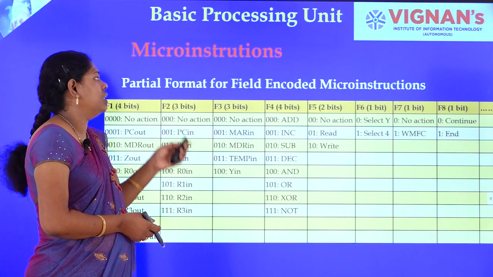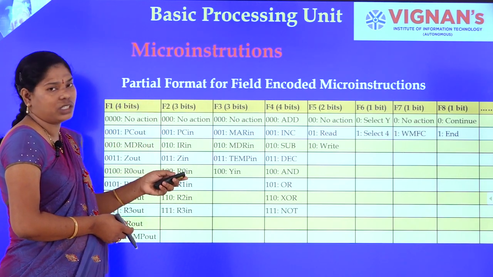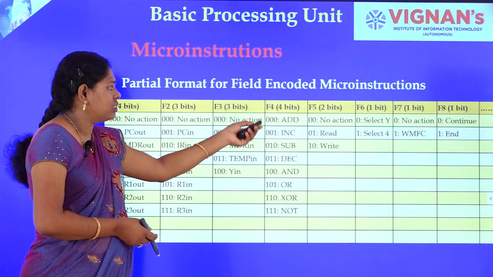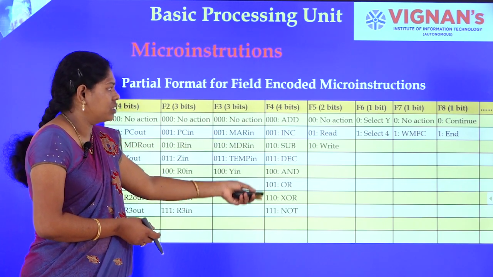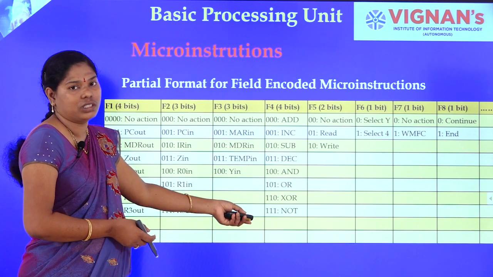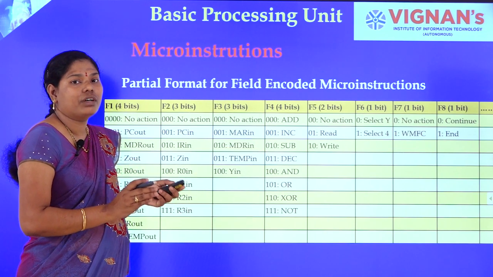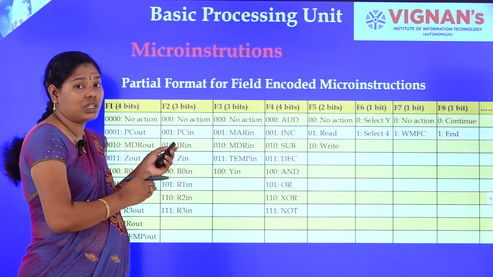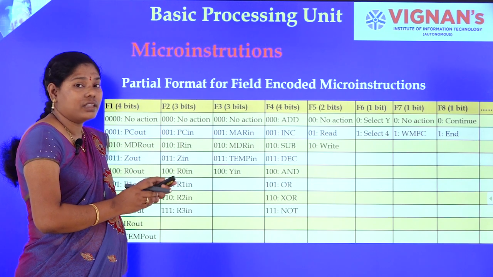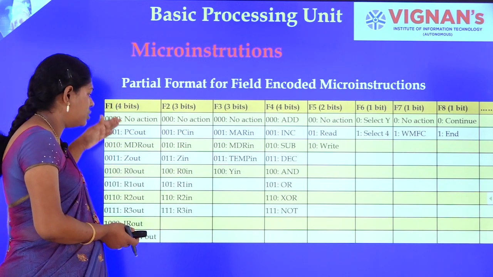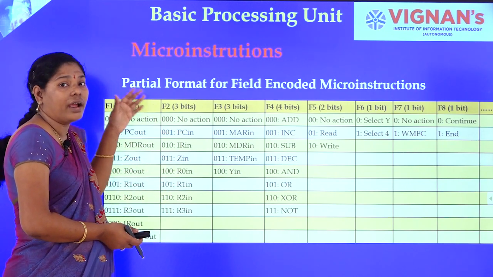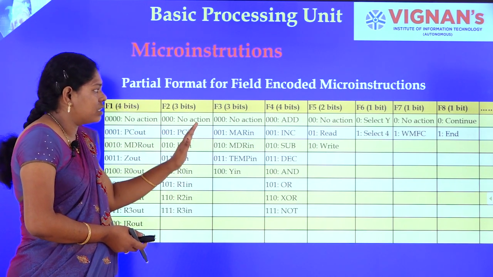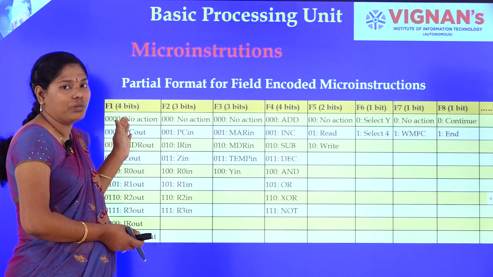The next thing is field encoded micro instructions. Here, for example, additions, arithmetic and logical operations, these are the ALU operations. At a time we can perform any one operation, that is, the signals do not all come at the same time. For example, these are the out signals, these are the in signals. The signals are mutually exclusive. In those cases, at a time we have only one combination.